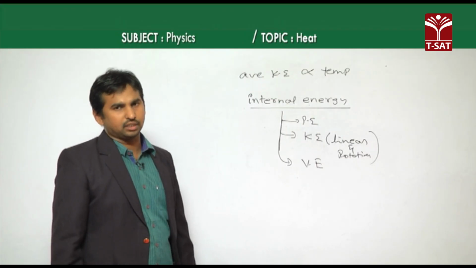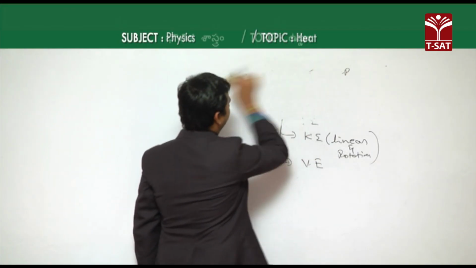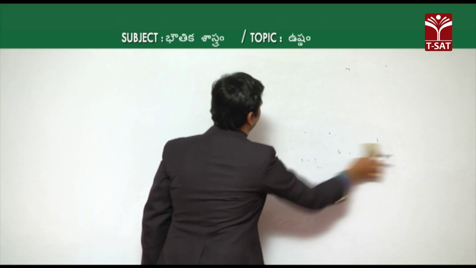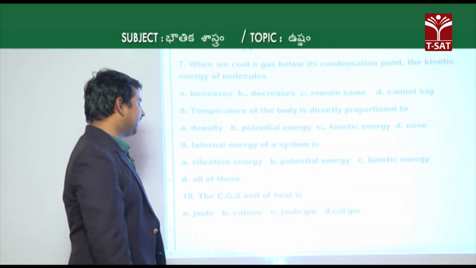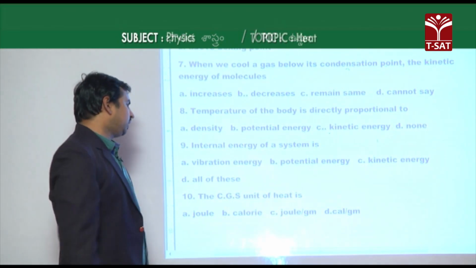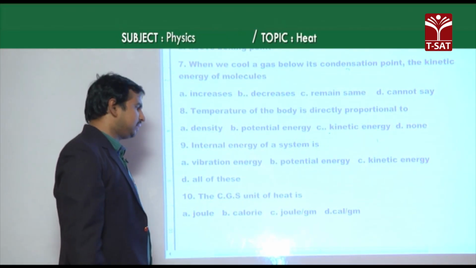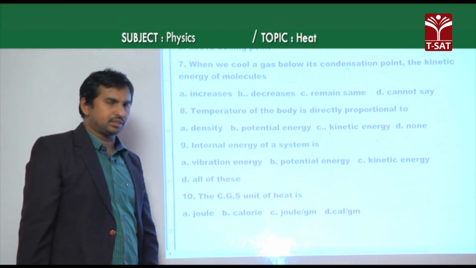So the internal energy possesses all these types of energies. A is correct, B is correct, and C is correct. That is why the option becomes all of these.